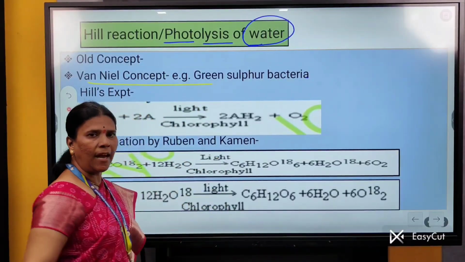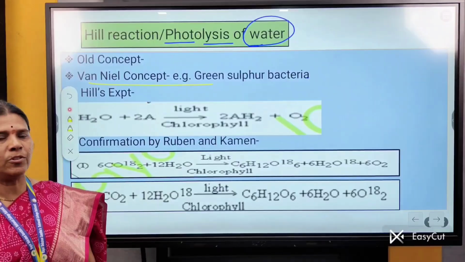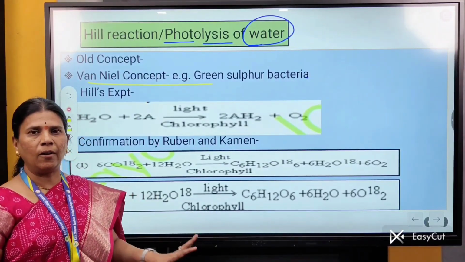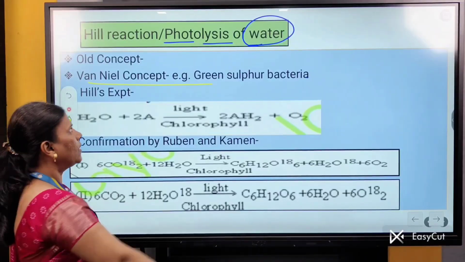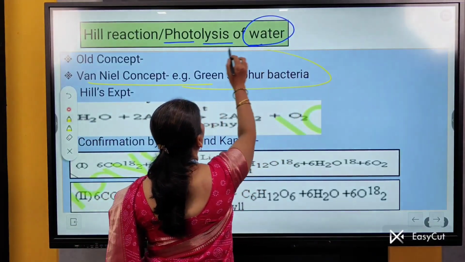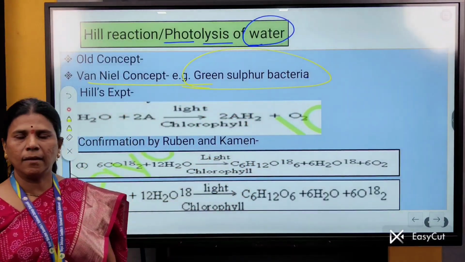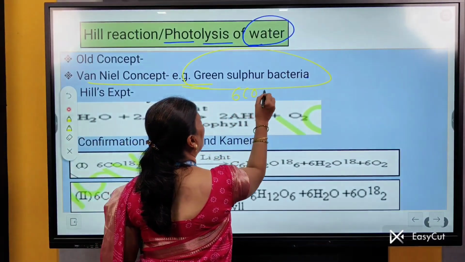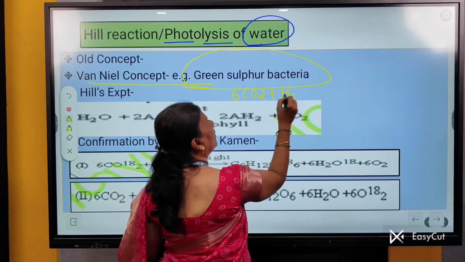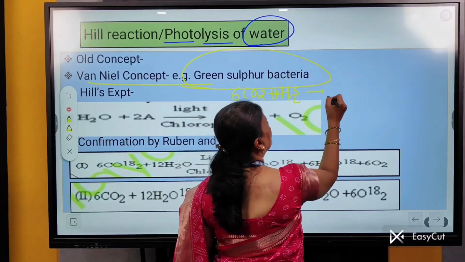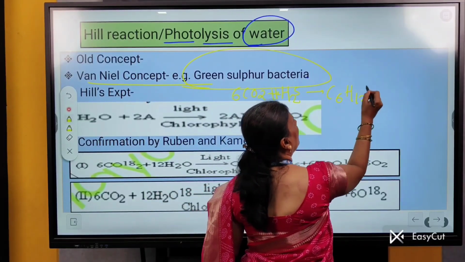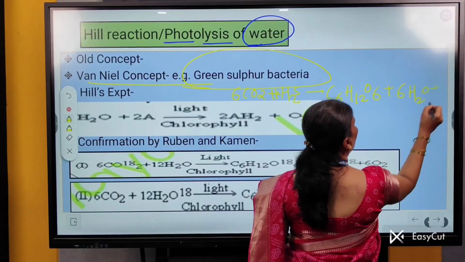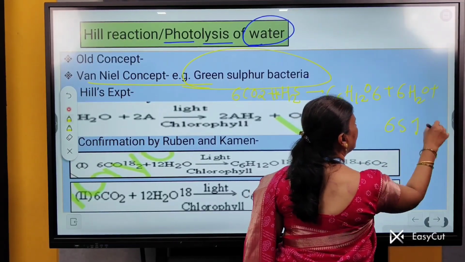But Van Niel first suggested that the O2 released during photosynthesis comes from splitting of H2O and not from CO2. For his experiment, he used bacteria called green sulfur bacteria. The reaction is 6CO2 plus 12H2S gives C6H12O6 plus 6H2O plus 6S.